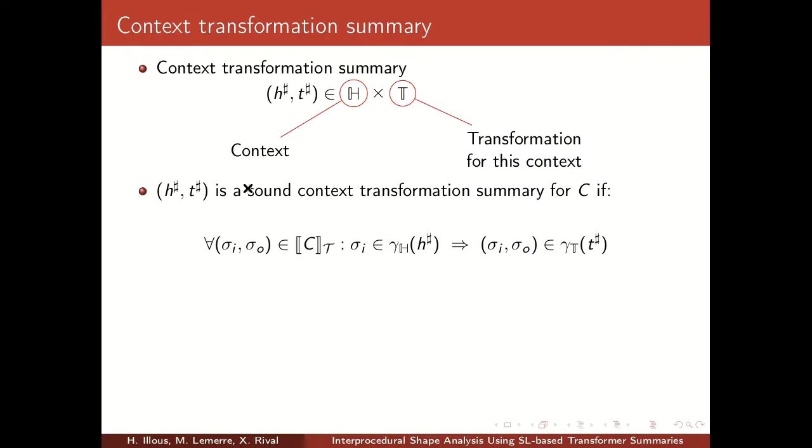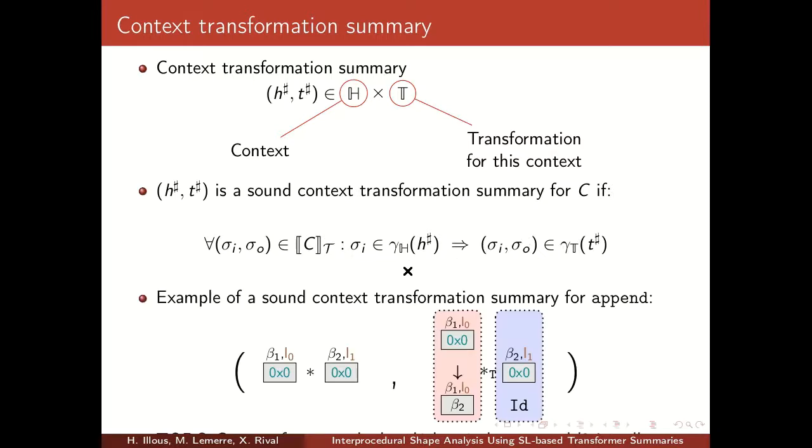So HT is a sound context transformation summary for procedure C if, when we represent the semantic of the procedure by a set of pairs, input, output, then if the input belongs to the context, then the pair belongs to the transformation.